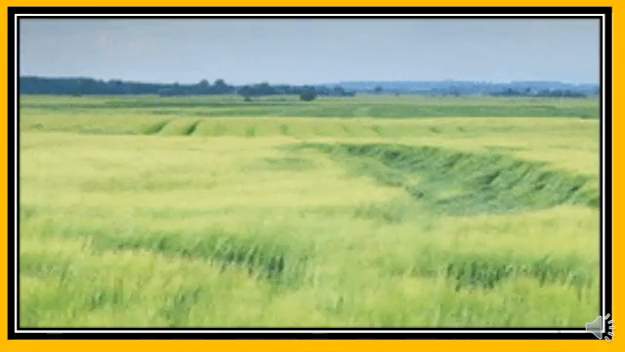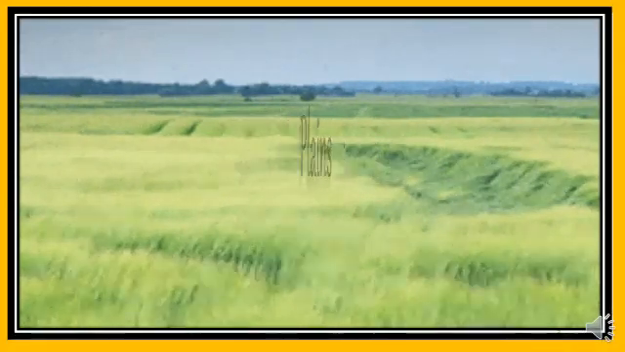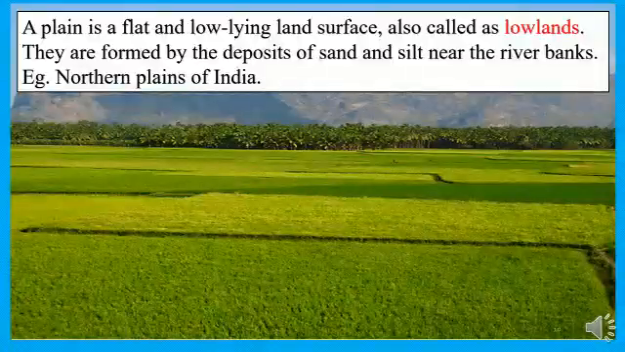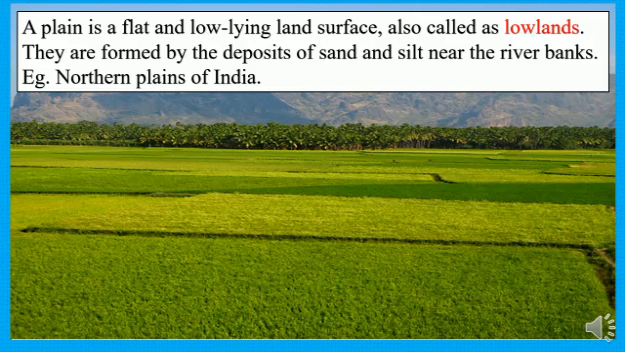Now coming to our third landform. After mountains and plateaus, the third landform is plains. A plain is a flat and low-lying land surface. It is also called lowlands. They are formed by the deposits of sand and silt near the river banks. For example, the northern plains of India.